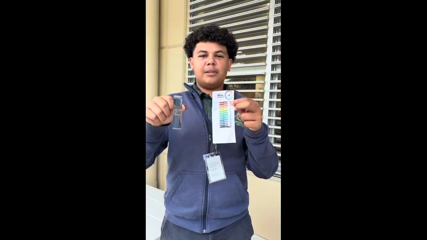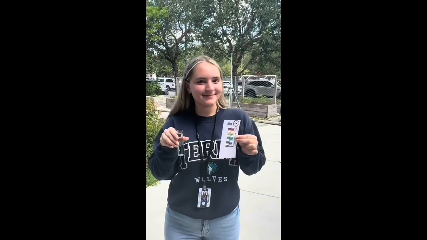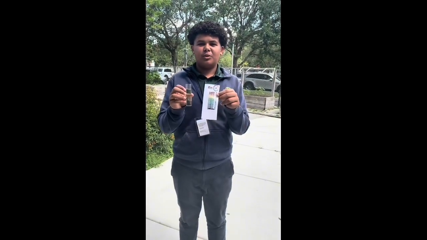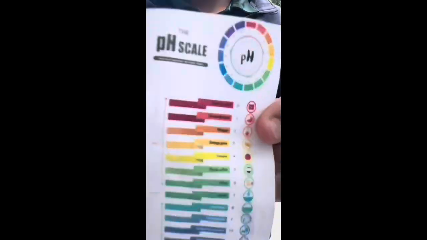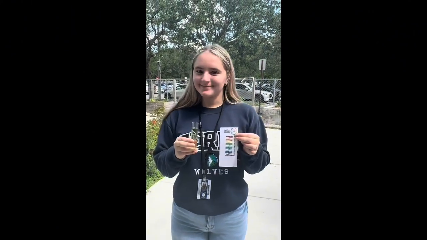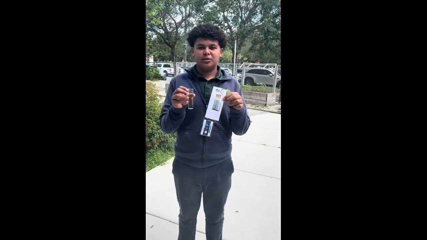This is the tap water without CO2. The pH for tap water is 9. This is the tap water with CO2. The pH is 9. This is the distilled water without CO2. The pH for distilled water is 5.5. This is the distilled water with CO2. The pH is 5.2. This is the pond water without CO2. The pH is 6. This is the pond water with CO2.